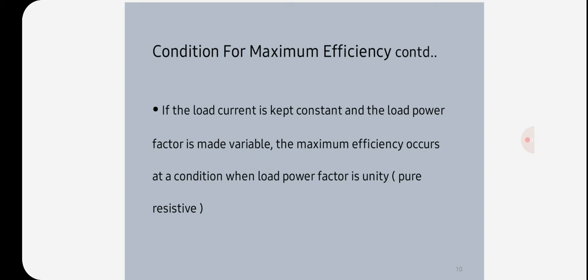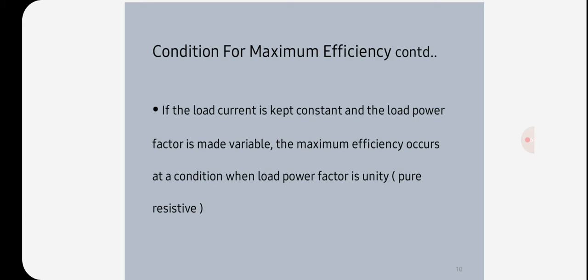For a transformer, V2 is approximately constant, hence efficiency is maximum when the denominator is minimum. Hence, to get maximum efficiency, differentiate the denominator with respect to I2 and equate to 0.